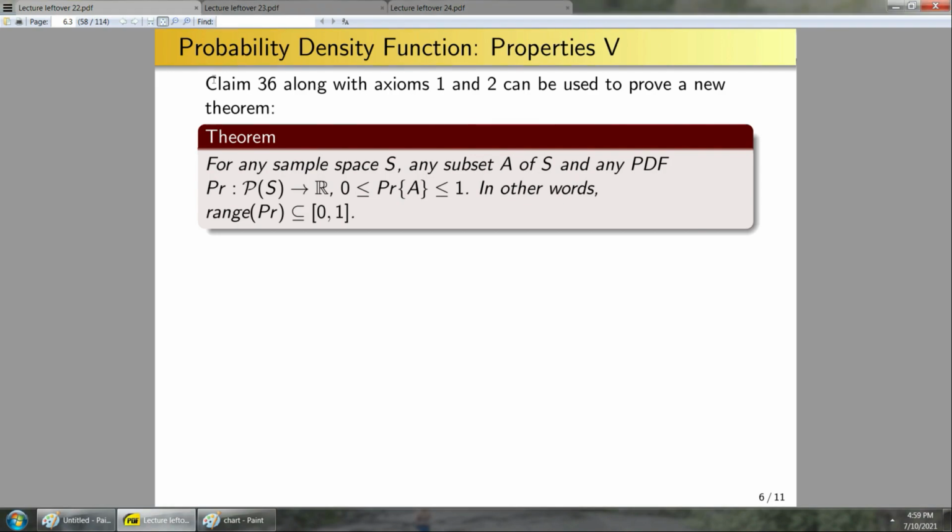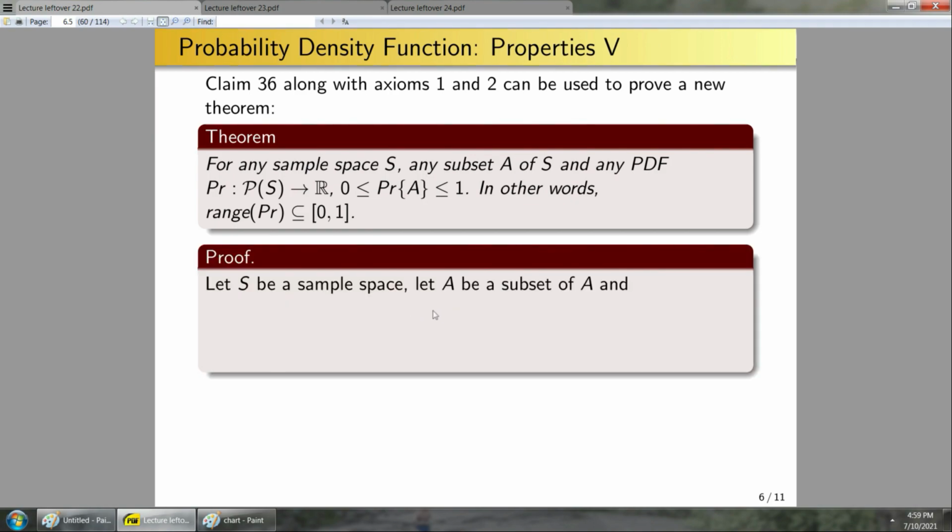Here I've kind of told you I'm using claim 36 along with axioms 1 and 2. Let's see how this works. Let S be a sample space, let A be a subset of S, and let PR be a PDF defined on S. So now we need to show two things. One, this is bounded below by 0, and 2, it's bounded above by 1. Well, this one's pretty trivial. That's just axiom 1, right? So from axiom 1, this holds.